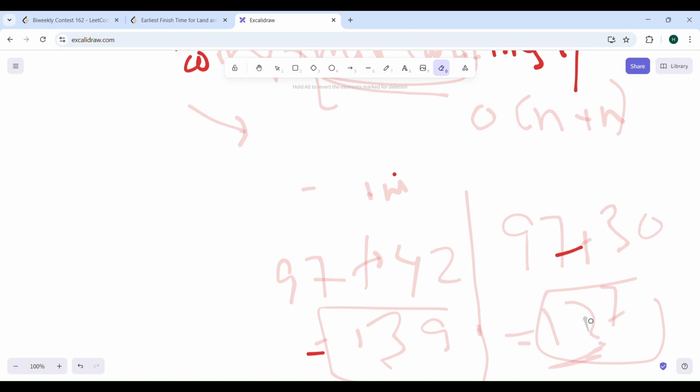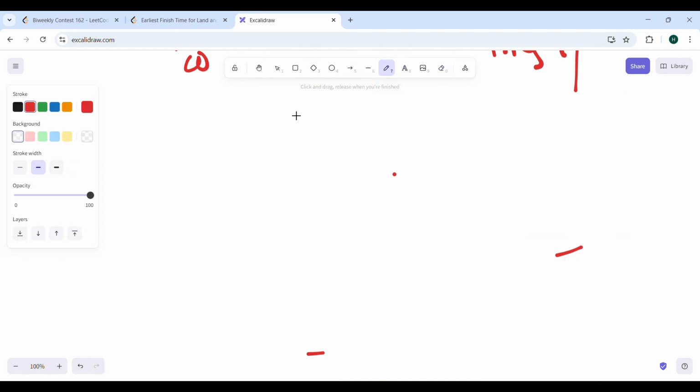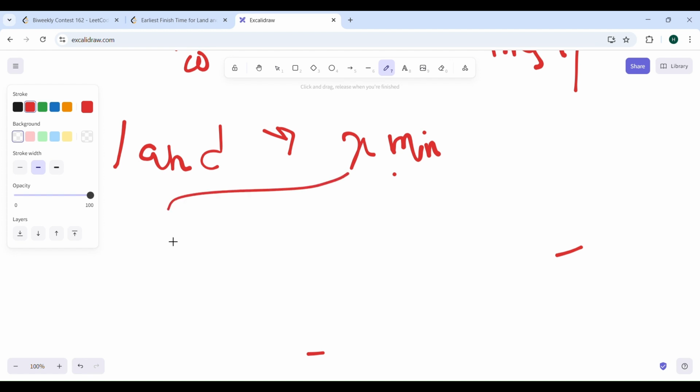Let's say your land ride finished earliest at x minute. Now you can go to the water rides, and let's say the water ride had not yet opened. Let's say this value was 5, and the water ride which you are looking for had opened at 10 and it will last for, let's say, 20.